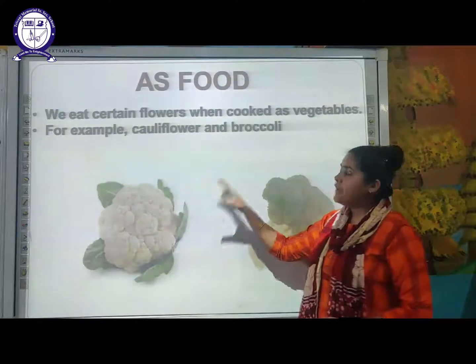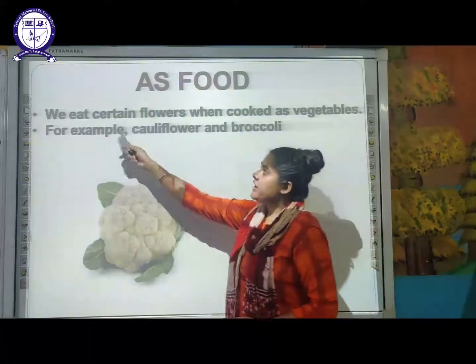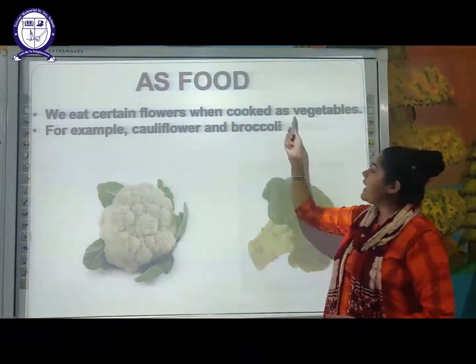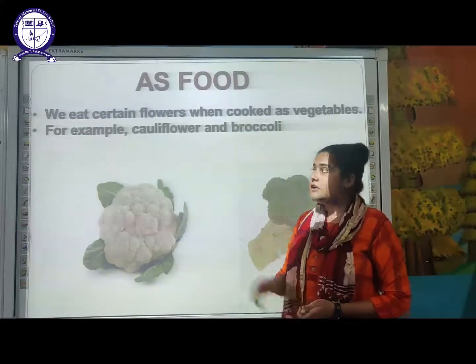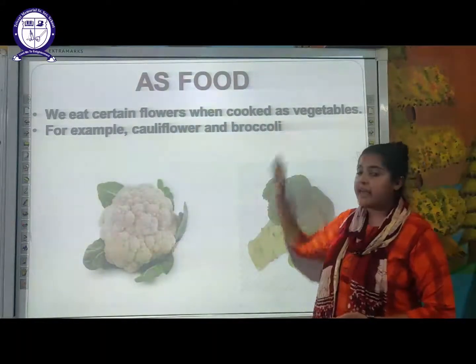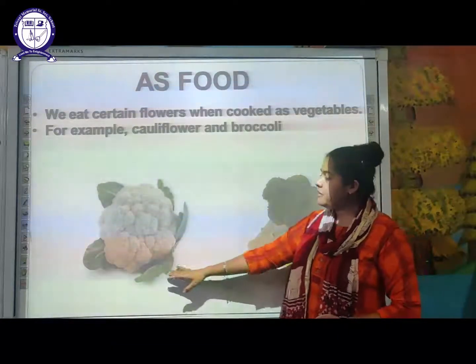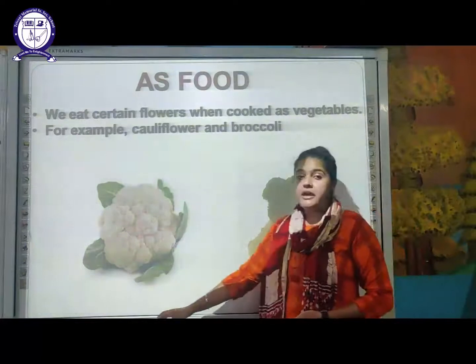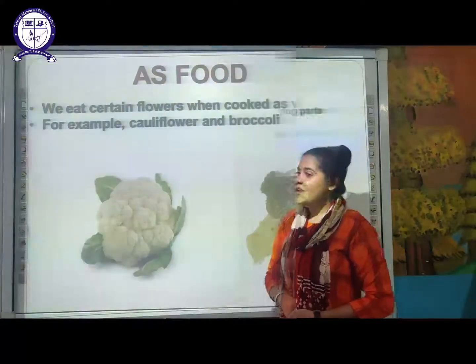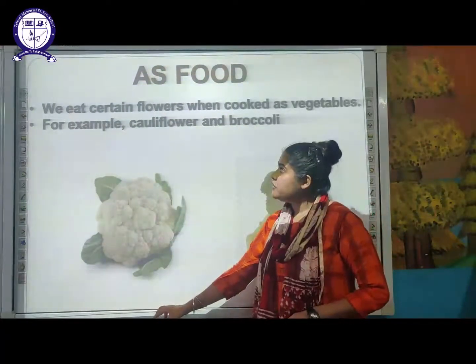So, the flower as food. We eat certain flowers when cooked as vegetables. Examples of them are cauliflower and broccoli. You might be familiar with both of these. They are eaten as food. Okay, so let's move on to the next use of the flower.